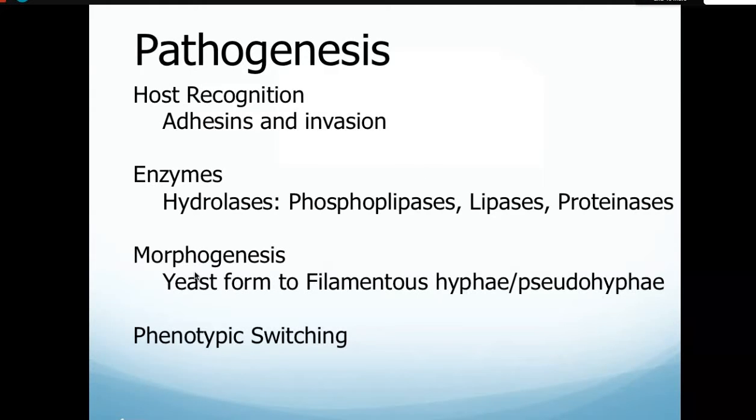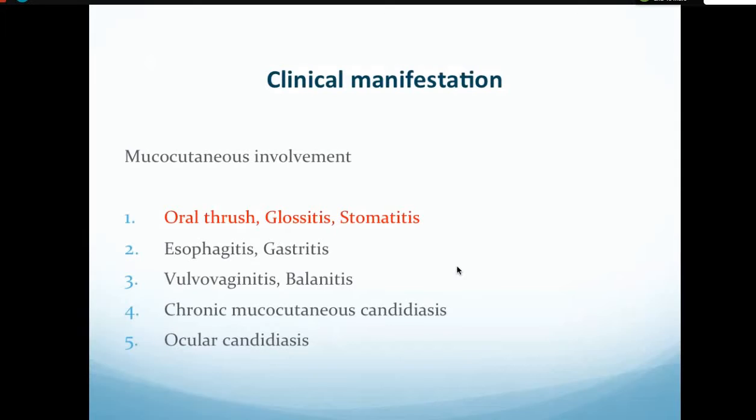Morphogenesis, they can change their form from yeast to filamentous hyphae or pseudohyphae, which also contributes to virulence. And there is phenotypic switching. They can switch into different forms, the same as yeast form to filamentous form. So these all contribute to the virulence factors of Candida species.